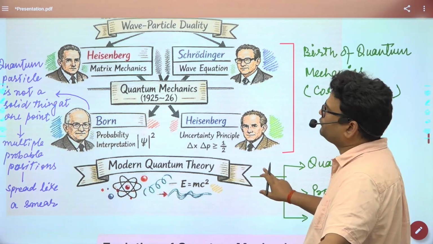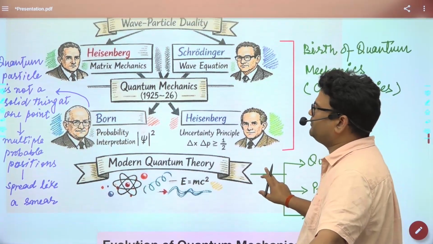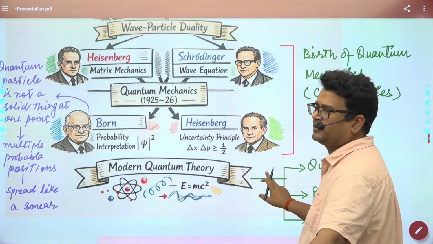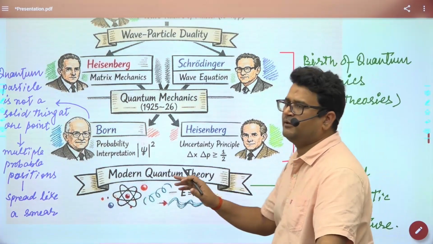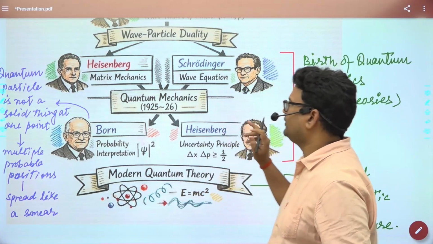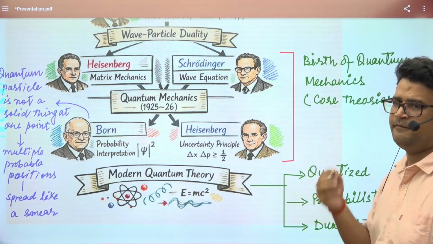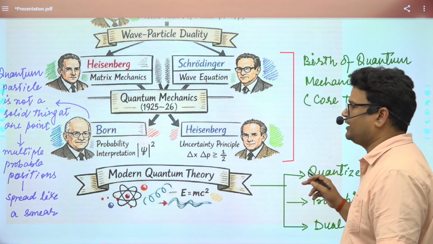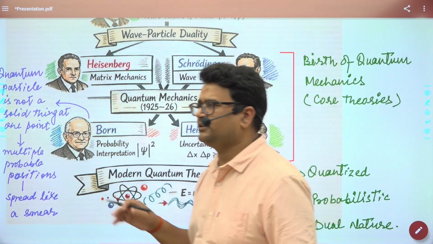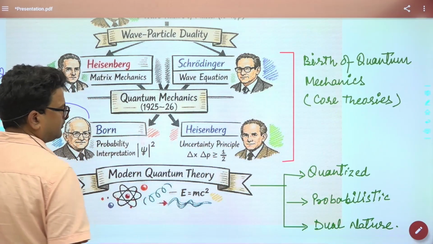So you need to know this, you don't need to go into detail at all, because UPSC will never ask what the wave equation of Schrodinger is. You just need to have a basic understanding of which principles these quantum mechanics are developed on.